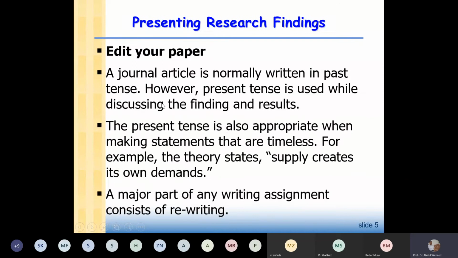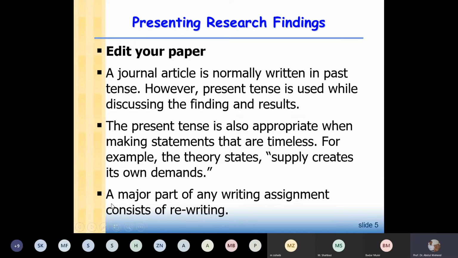Then you have to edit your paper. A journal article is normally written in past tense. You can also use present tense while you're discussing the findings and results. And there are some statements that are timeless, for example, some theoretical statements, so you have to use present tense. Like there is a theory that supply creates its own demand. It's a timeless statement, so you will not change it.